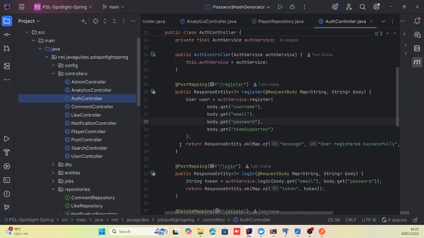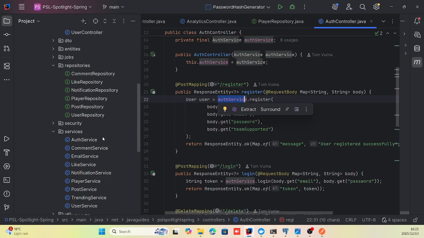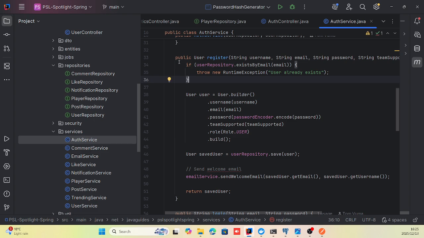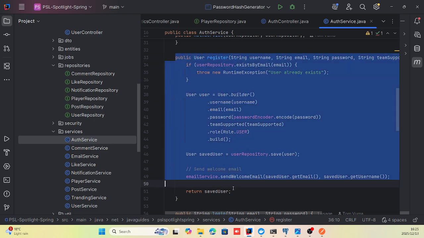So for instance, if I'm registering an account, this runs, but within this register function, I'm calling the register method from auth service, which I locate here. So this is the register method in auth service.